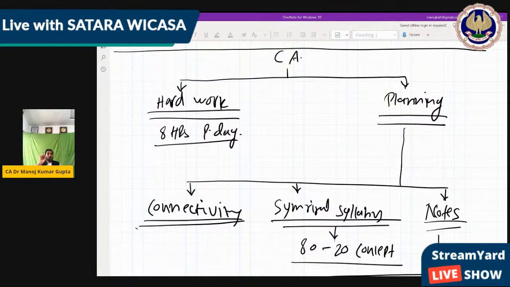Hard work that you already do, we want planning. So if you add that part, then you can come in that 10% part, which is going to pass. Around 10 to 15% result is there of CA. So if you follow this planning part, you can come under this 10 to 15% part. And this planning is used not only in CA foundation, but as well in CA inter and CA final, which is the next table for you. Okay. So let's go ahead.